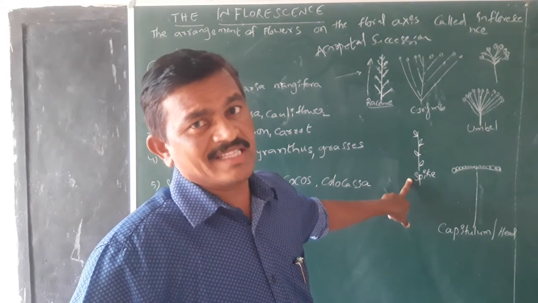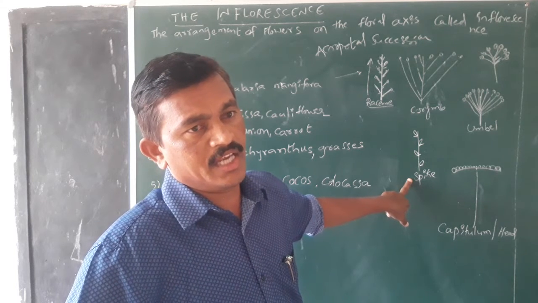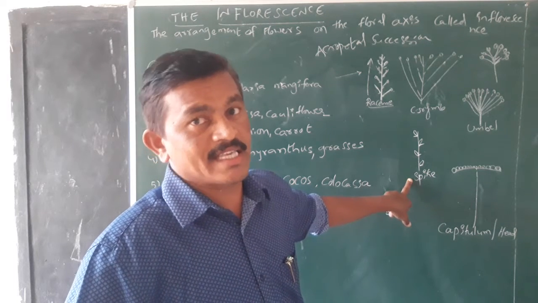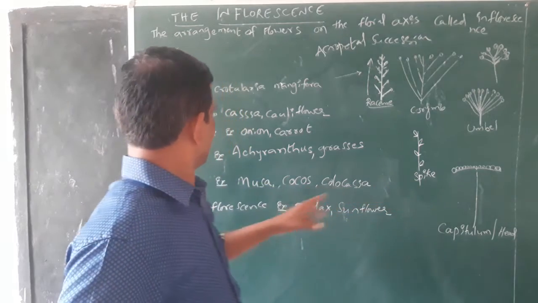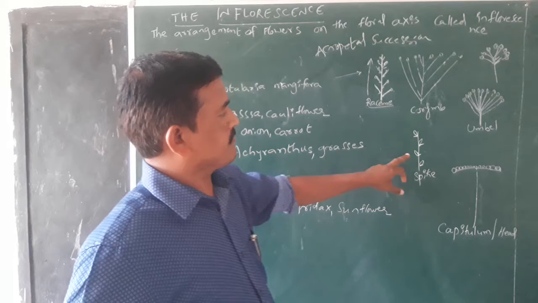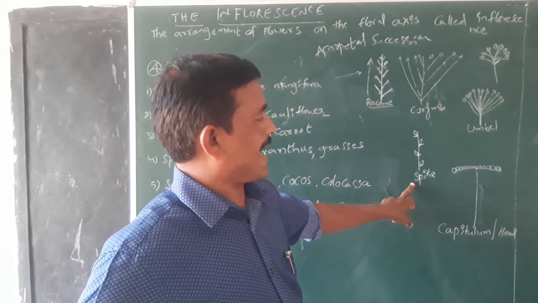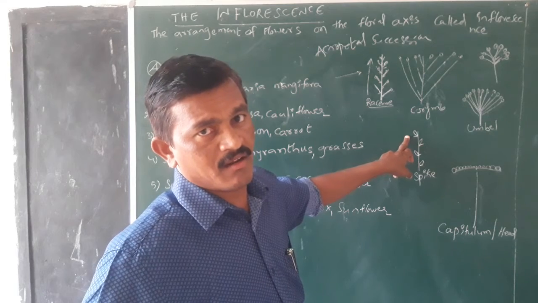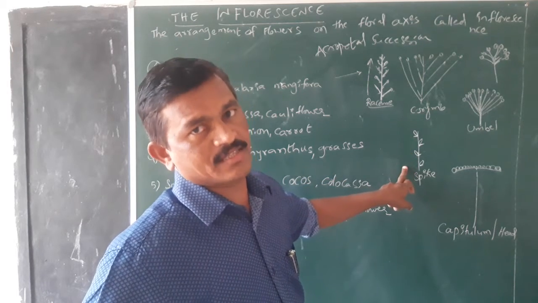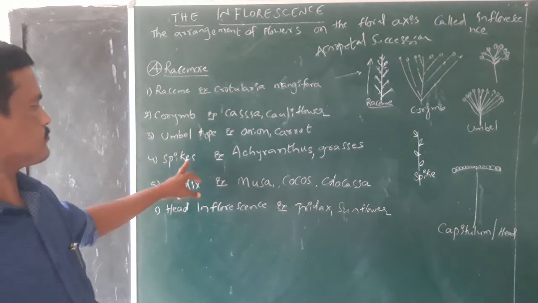If the flower has a stalk, it is called pedicellate; if the stalk is absent, it is called a sessile flower. So in the case of the spike type of inflorescence, flowers without pedicels are formed in acropetal manner on the floral axis. So it is called a spike type of inflorescence.